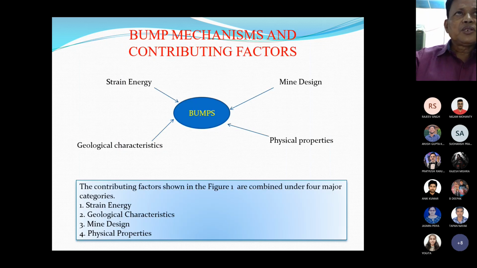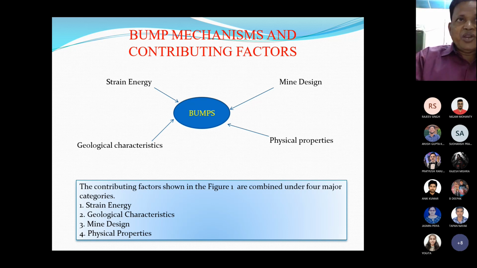Bump mechanism contributing factors are strain energy, design of the mining activities, physical properties of the rock and coal, and geological characteristics of the strata. The coal mine bumps are affected by strain energy, mine design, physical properties of the rock, and geological characteristics of the rock.